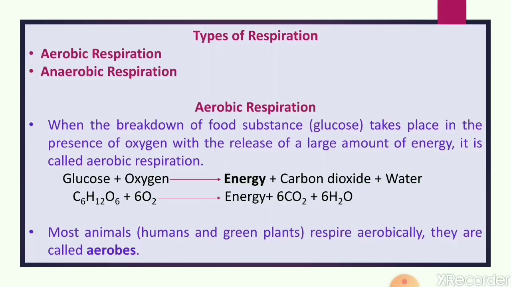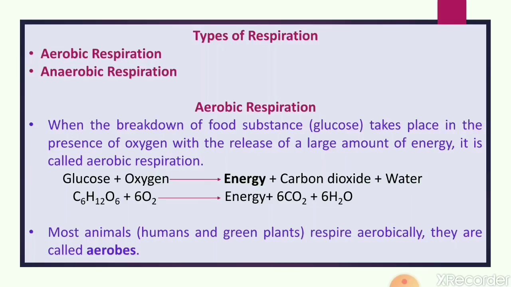So in aerobic respiration, the food, or we can say glucose, because glucose is the smallest unit of food. Glucose is generally broken down, and in the process of digestion, we have studied that different types of nutrients are broken down into smaller particles. Carbohydrates are broken down into glucose. Proteins are broken down into amino acids. Fats are broken down into fatty acids and glycerol. All these nutrients are involved in the process of respiration, but here we will study glucose.